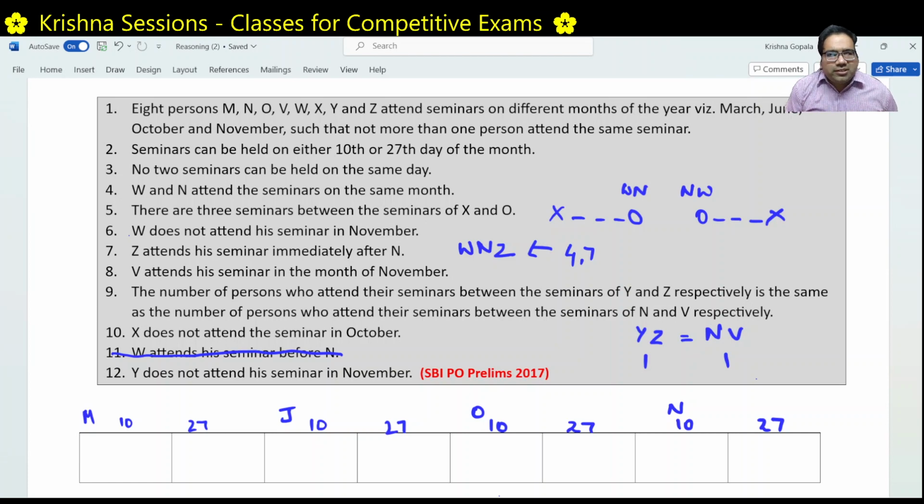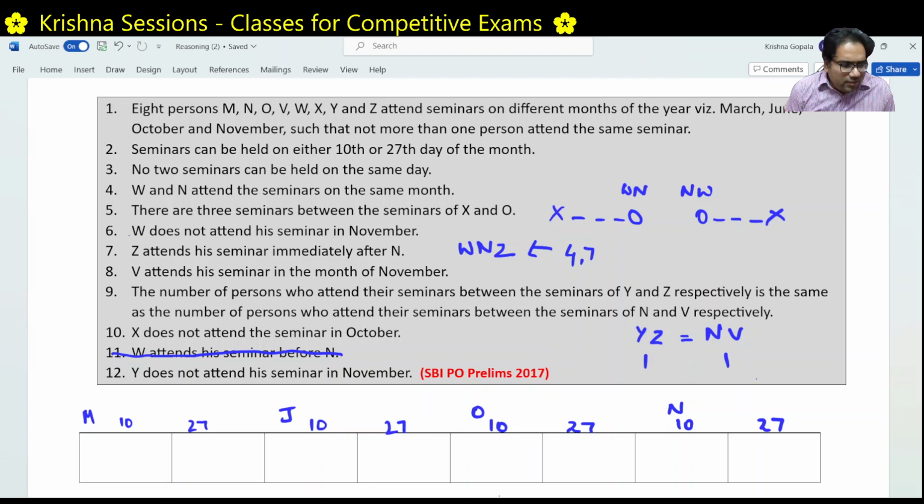So now we are at this point. We have read all of that and we have reached this conclusion that W and Z are together, and X and O are separated like this. Apart from this, we don't have any clear clue. There is no clear direct information. They have given indirect information, but there is no direct information for filling any item in this table. So that's why this problem is a little tricky. Now let's look at this further. We have got information around W and Z and X and O. Let's try to build more on this.